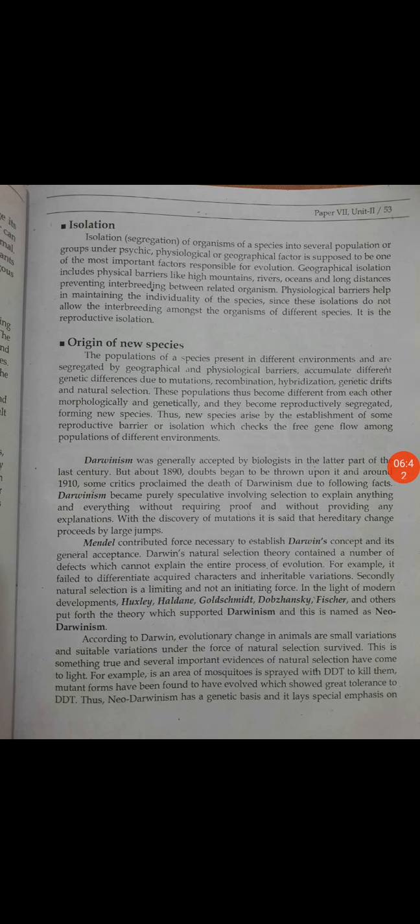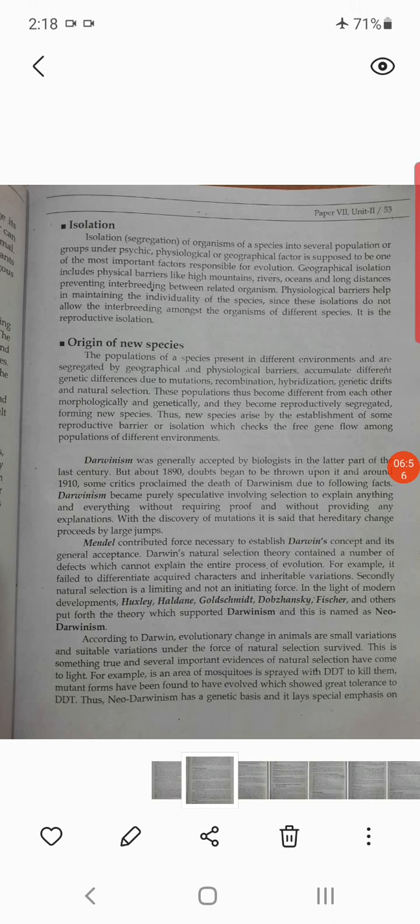So after mutation, recombination, and hybridization, changes in the gene take place, and ultimately after some years we get a new species of that animal. So this is Neo-Darwinism. Means after Darwin, whatever they studied about the causes of evolution, these are the points for the new evolution.